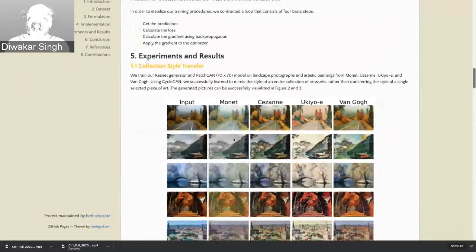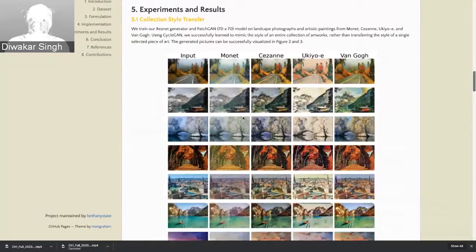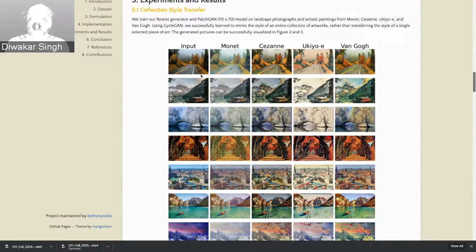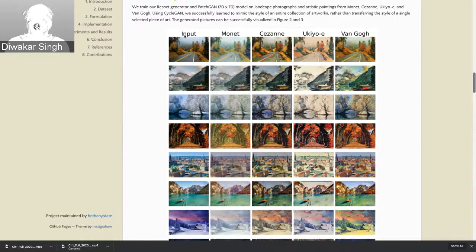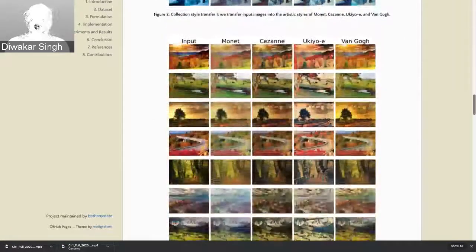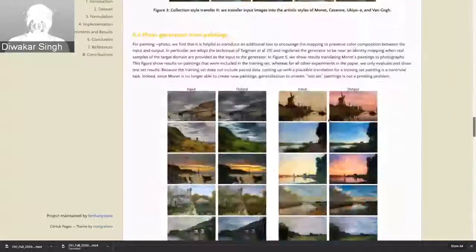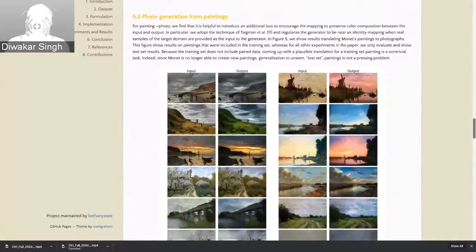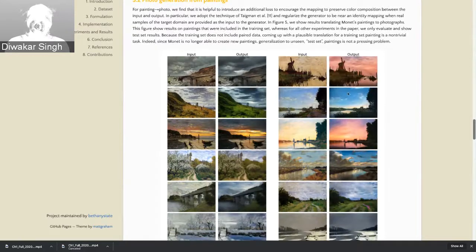So, now let's talk about the experiments. The first one is where we learn the mapping G and F. This domain is basically the landscape. We convert it into paintings with different styles. You can observe the input image with respect to the style of different artists, and the results are quite good. Also, this is another set of images. The other thing is that now we want to convert from painting to real landscape, to see how the painting would look in real life, and we can see it performs really well.